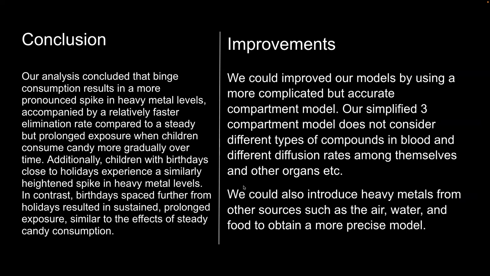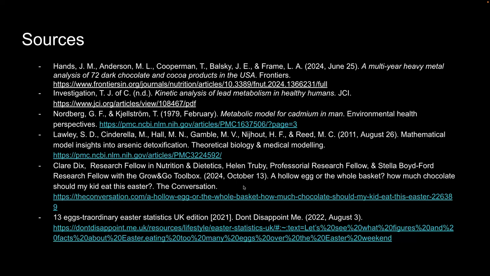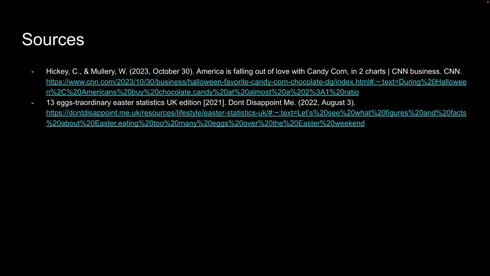effects of candy consumption. Now, we could have improved our model by making our simplified compartment model a little more complex, as we could have considered different compounds in the blood, as well as different diffusion rates of these compounds, as well as within other organs. We could also introduce heavy metals from other variables such as air, water, and food. These are our sources. Thank you for watching.